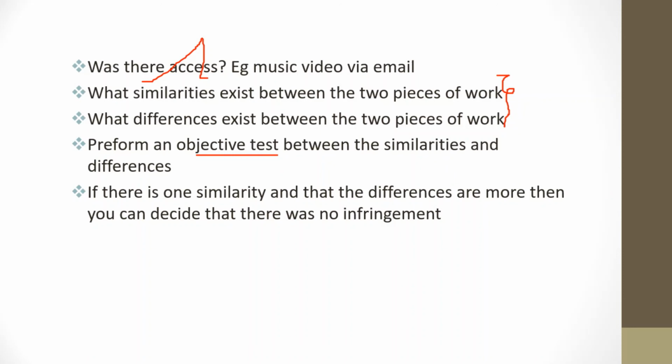Now, if there is just one similarity between the two pieces of work and the differences are much more than the similarities, then the answer would be that there was no copyright infringement. But in a case where we have maybe close to 70 similarities and one difference, then in that case you can see a substantial similarity between the two pieces of work. Remember, this is subject to evidence, this is subject to the pieces of work that are being compared, and then the court will come to a conclusion. So it's the same analysis that you can show as you approach an exam question.